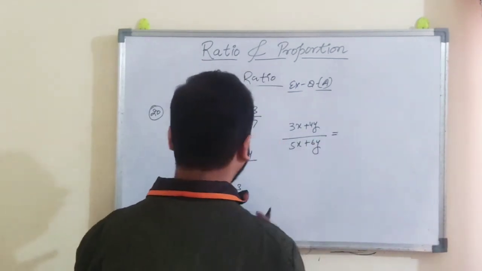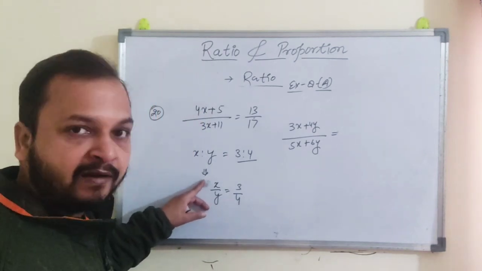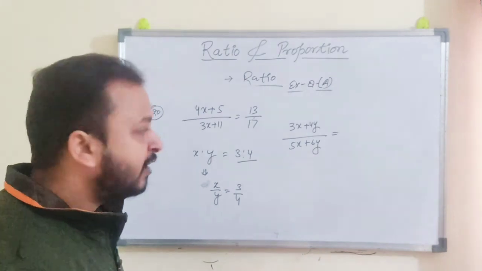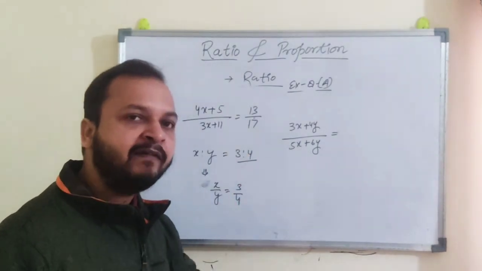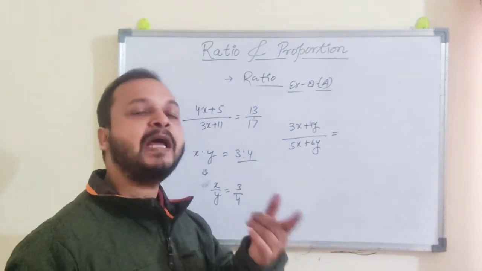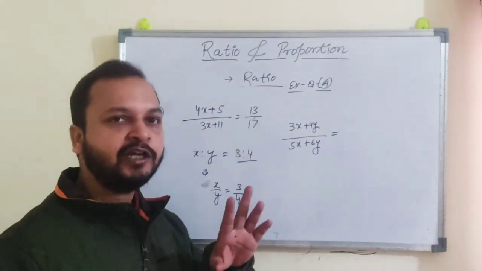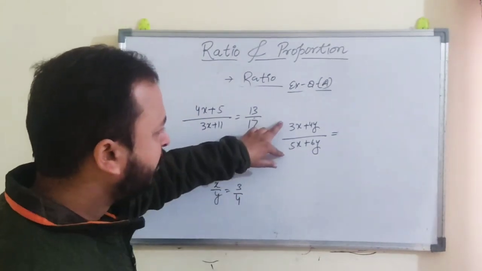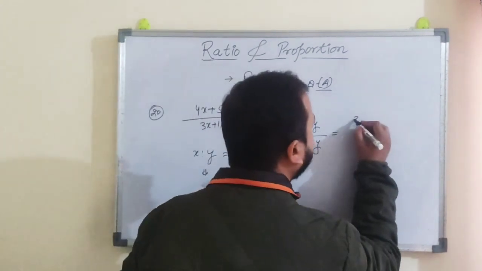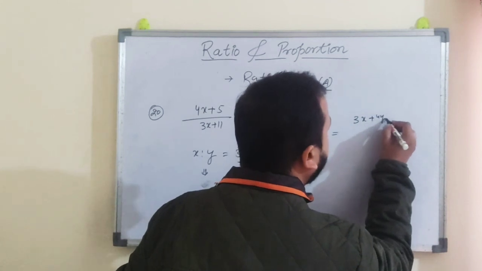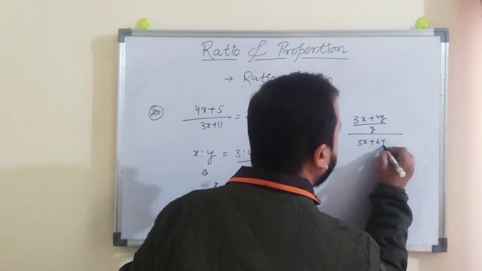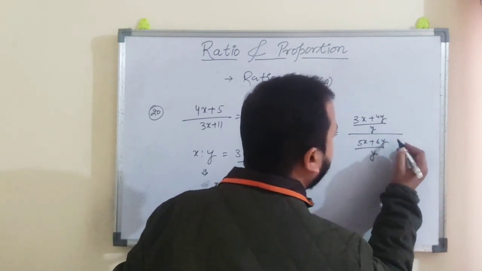We know the value of x by y. In the starting we studied that we can divide or multiply by the same number in both the terms of the ratio. So now we are going to divide by y in both terms of the ratio. We get 3x plus 4y divided by y and 5x plus 6y divided by y.